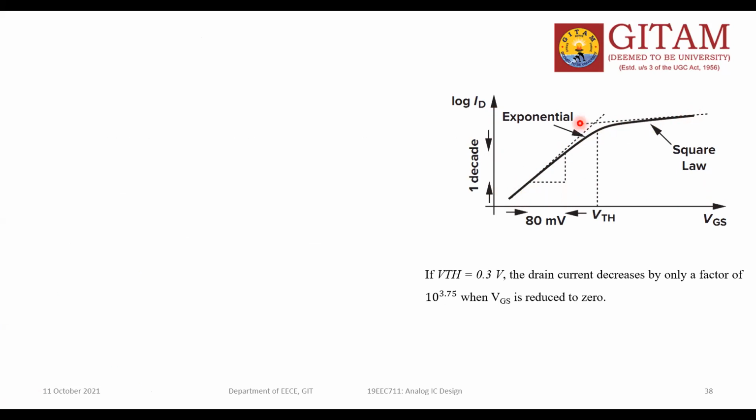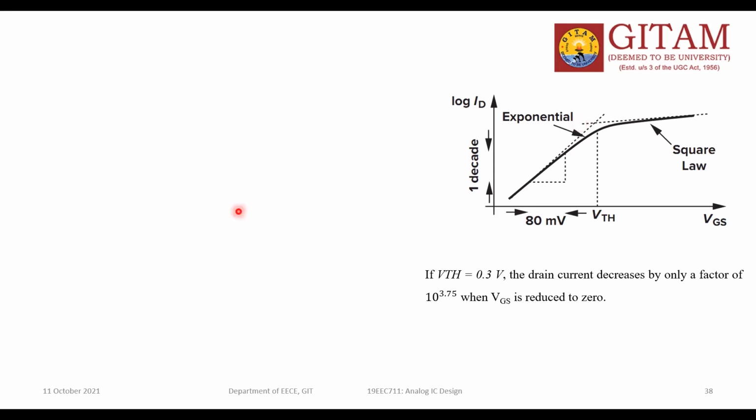Generally, ideally, when we talk about the operation of the MOSFET, the MOSFET will conduct whenever the gate potential is more than the threshold. Otherwise, the MOSFET is off when VGS is less than VTH. These are the approximate conditions.